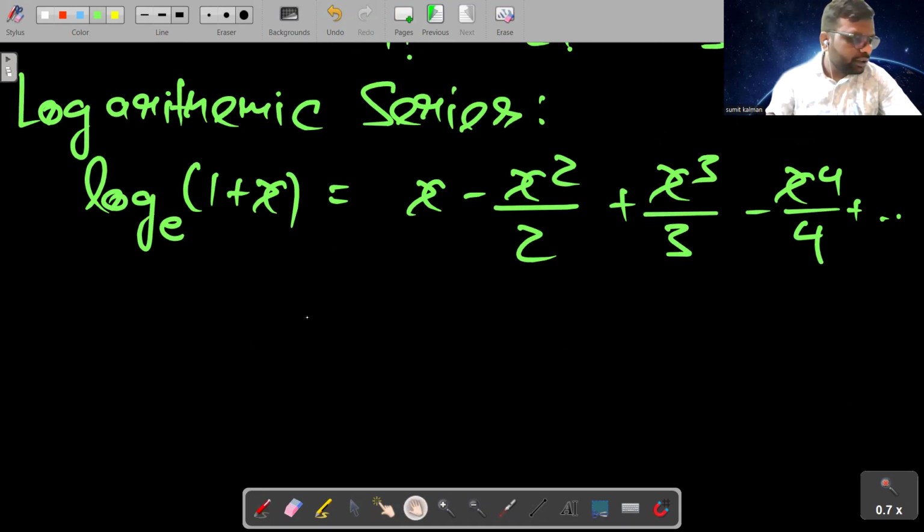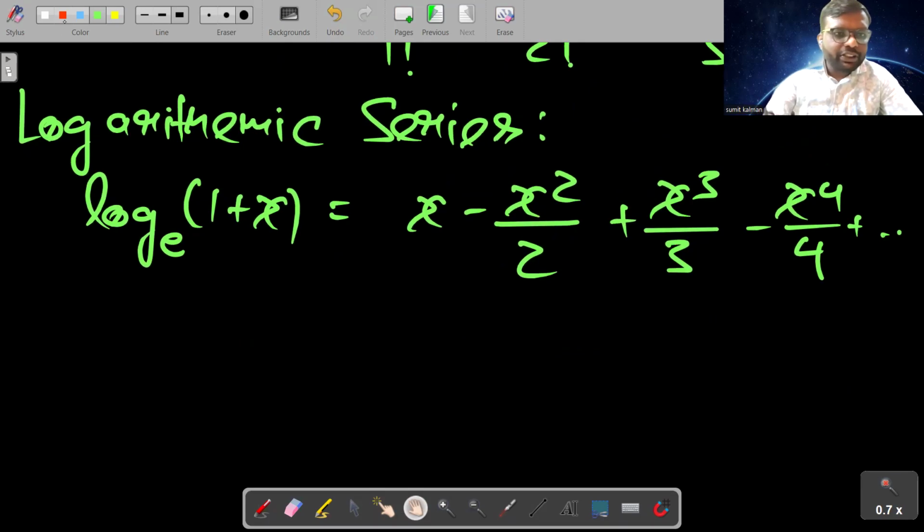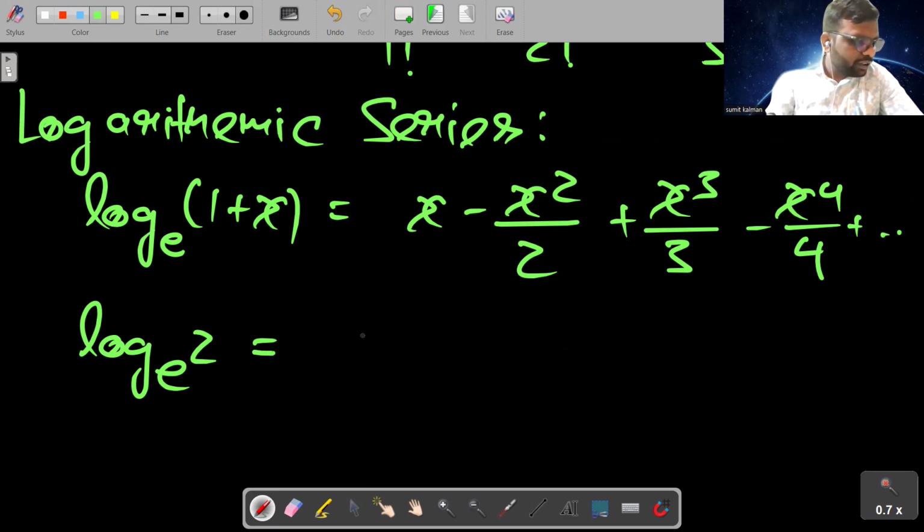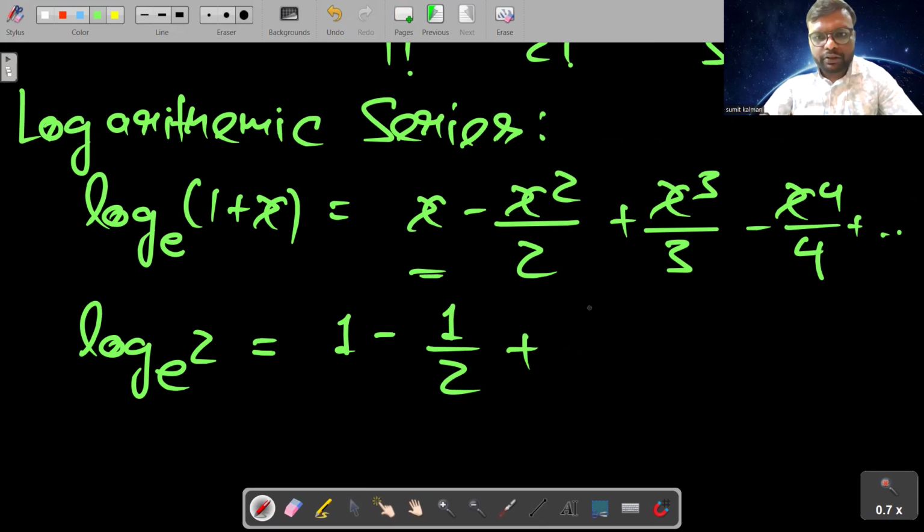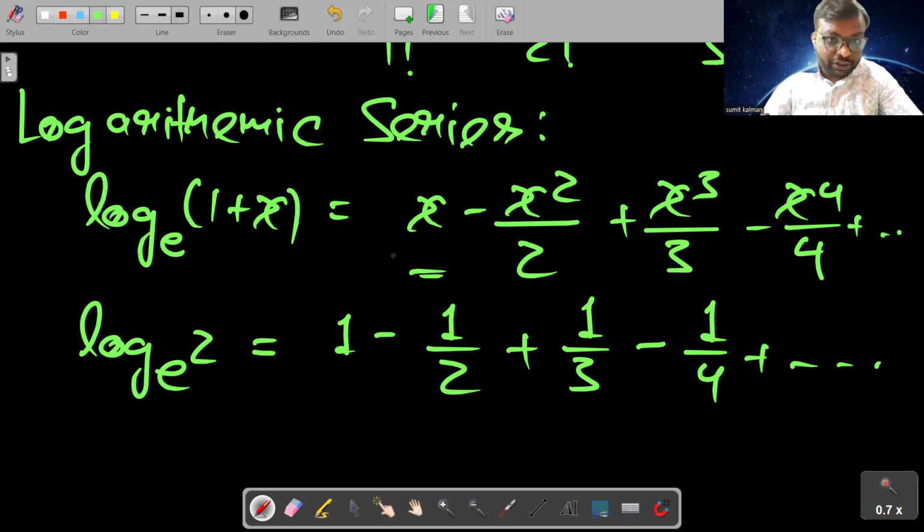And students, if you have to write the expansion of log base e 2, just see how to write it. Compare from here with 1 + x. If you put x equal to 1, it will become 2, and we have to write its expansion. So what we will do is just put 1 in place of x. So here it will become 1 − 1/2 + 1/3 − 1/4. Similarly, you can write the expansion of log base e 3, just put x equal to 2 here.